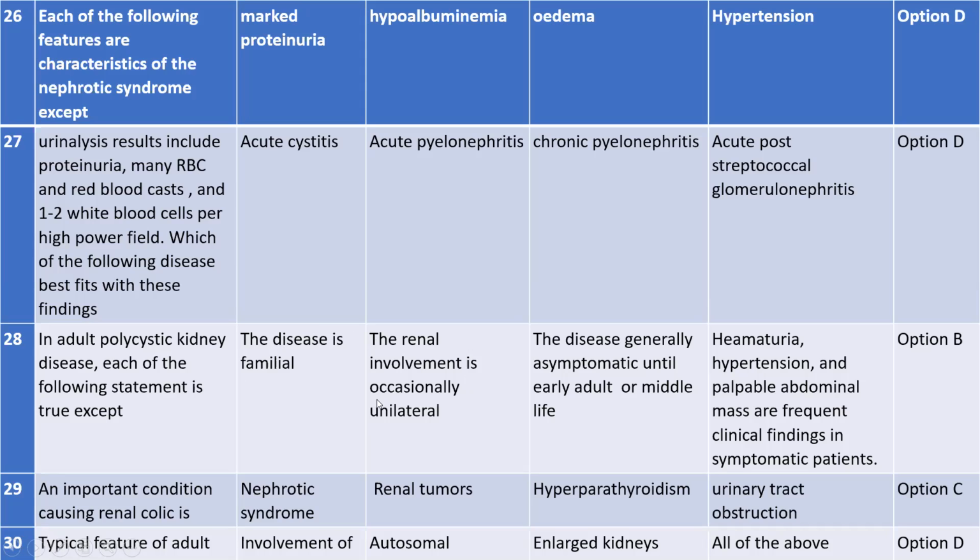The disease is familial, meaning polycystic kidney disease, option A, okay? Or the disease is familial means in polycystic kidney disease, what happened? You get the types also, isn't it? So you get two types in polycystic. What were the two types?